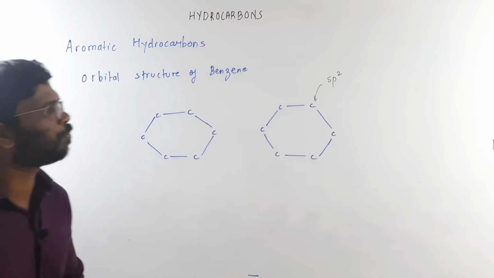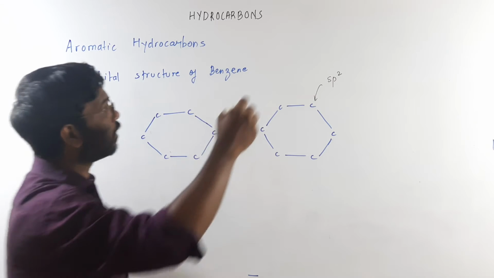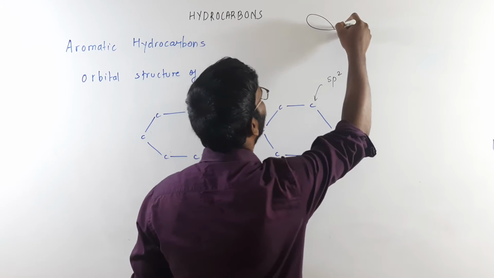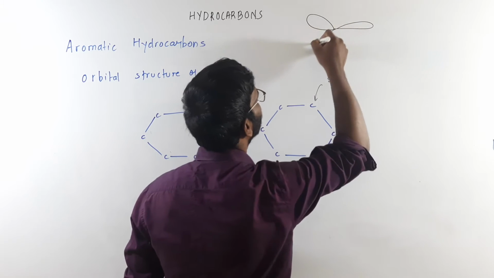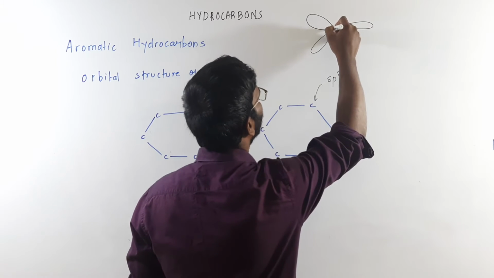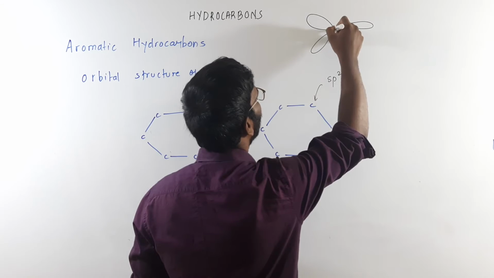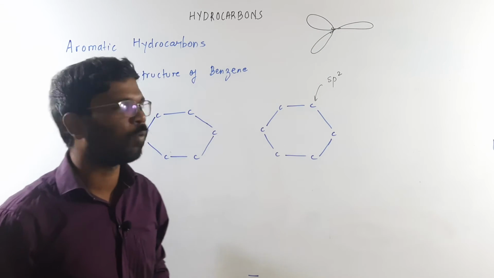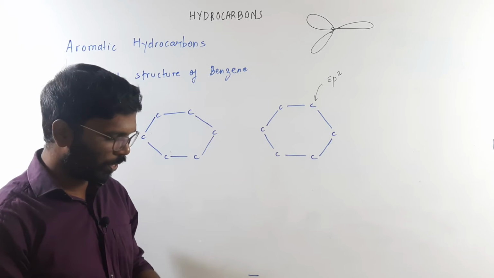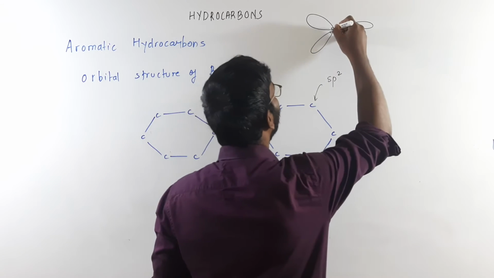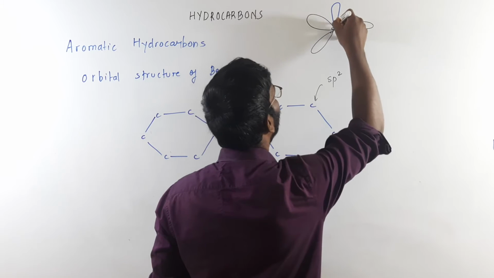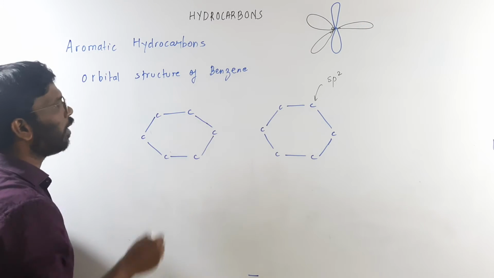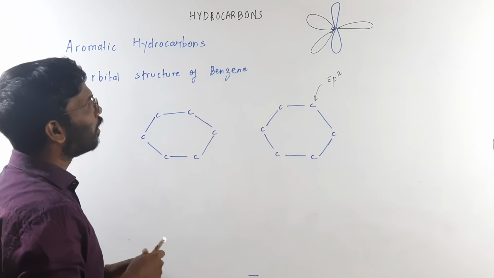What is the meaning of sp2 hybridization? The structure will be this way. This is what the structure of an sp2 hybridized orbital looks like. The energy of all the lobes is equal, and there will always be one unhybridized p orbital, which is not hybrid.